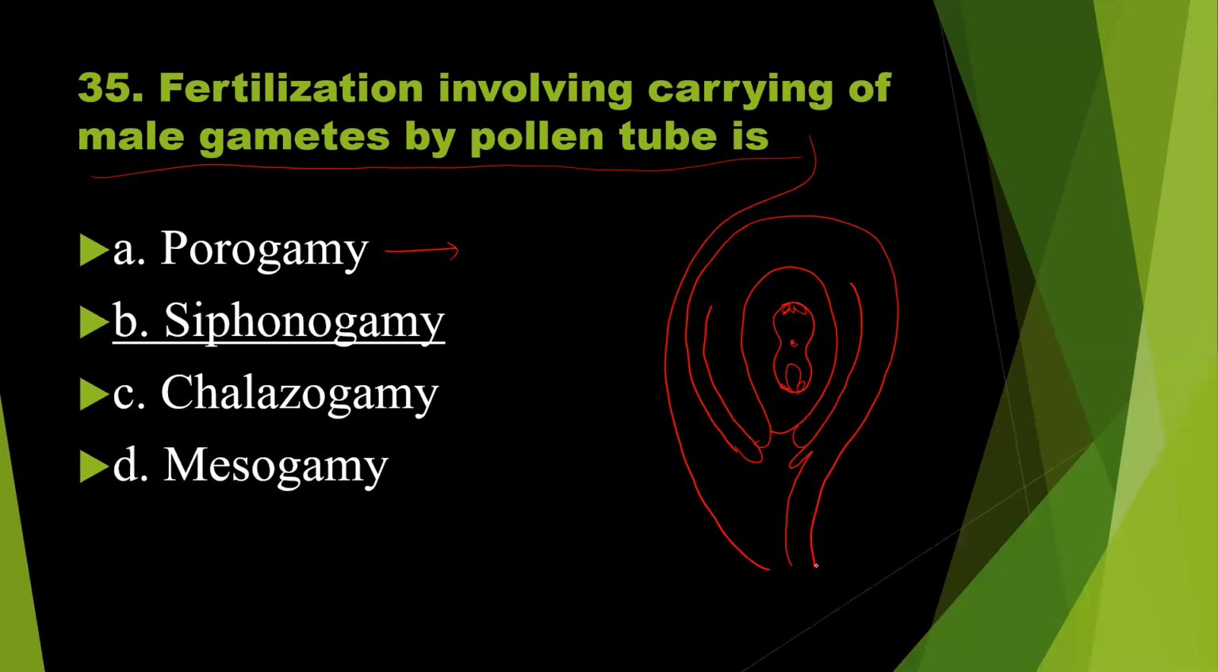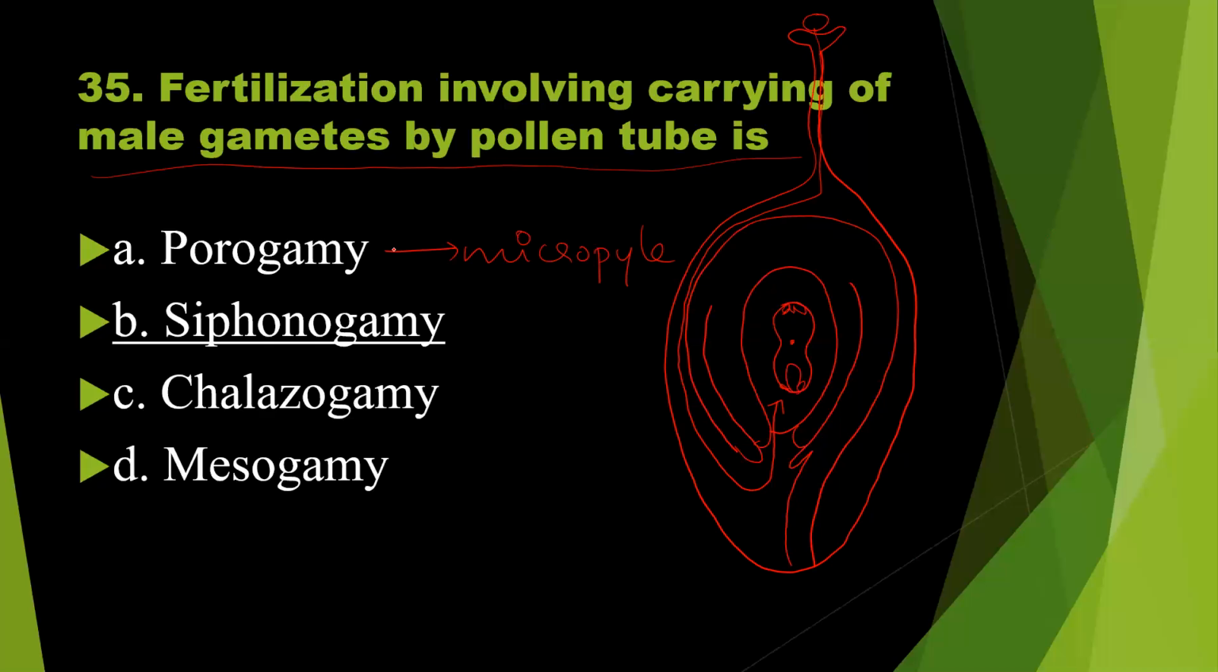This is the ovary, and this is the style, and here is the stigma. The deposition of pollen grain takes place here, and the pollen tube is formed. This pollen tube enters into the ovary, then it will enter into the ovule through the micropyle. If the pollen tube enters into the ovule through micropyle, that is called as porogamy.